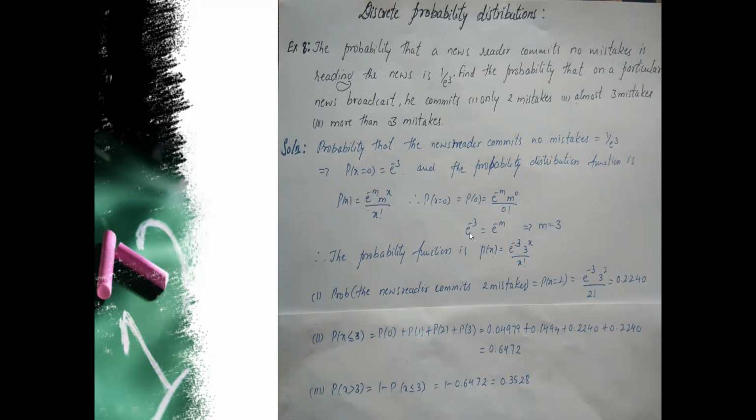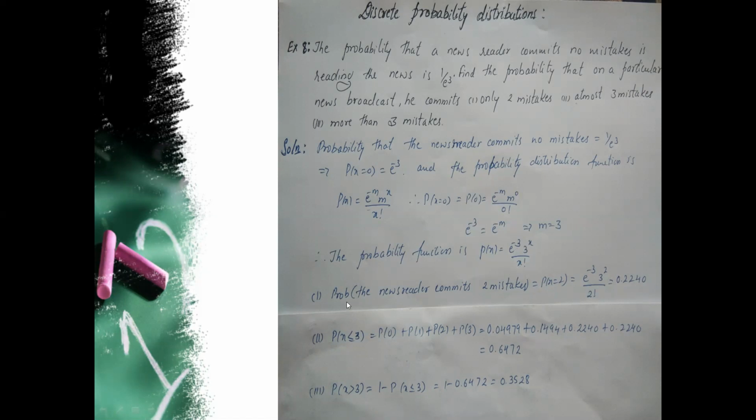Now it's given p of 0 is e raised to minus 3. On the RHS we get e raised to minus m. So bases are the same. Comparing the powers, we can say m is equal to 3. Now the probability function therefore becomes e power minus 3, 3 raised to x divided by x factorial.